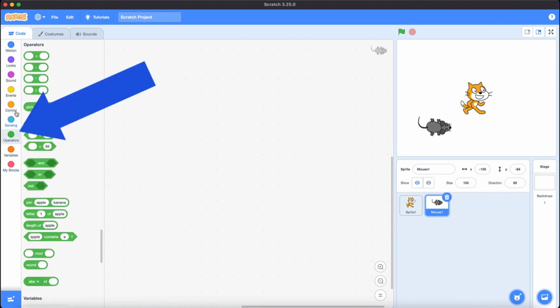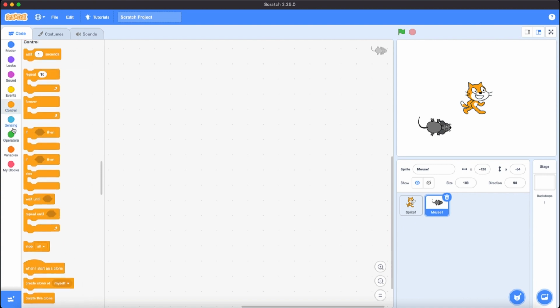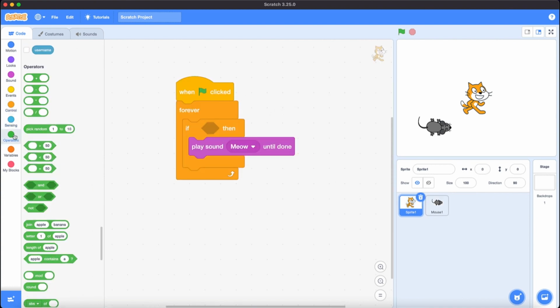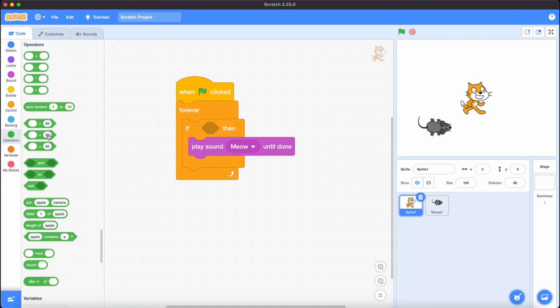We can also use operators in the if-then block. Now we just need to go to sprite 1. We can take mouse 1 from there. We can bring operators: equal, less than, or bigger than. Now I'm writing 50 equals 50. Play sound now. You see that it's equal to 50, so it's meowing.